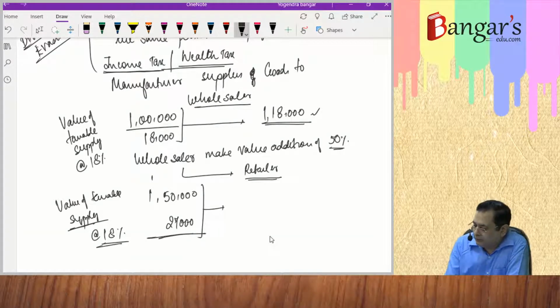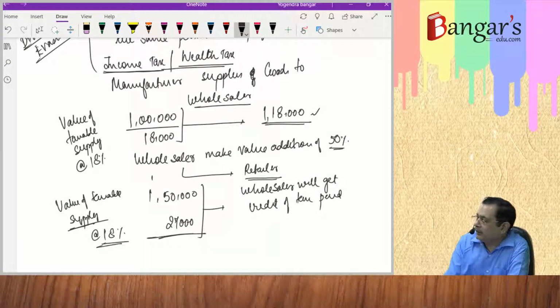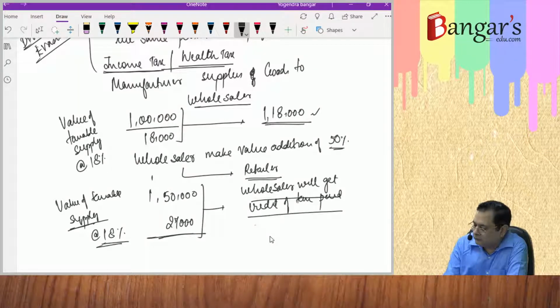And wholesaler will get credit of tax paid. He will get a credit of tax paid on his inputs, that is purchases which have been made by him.